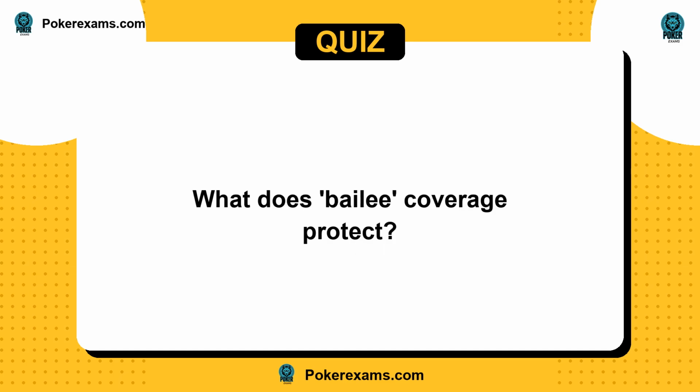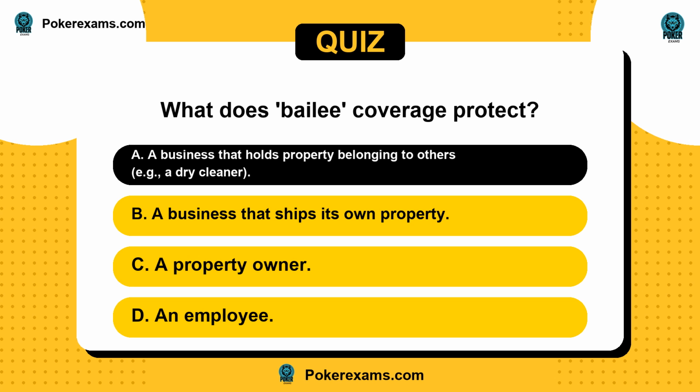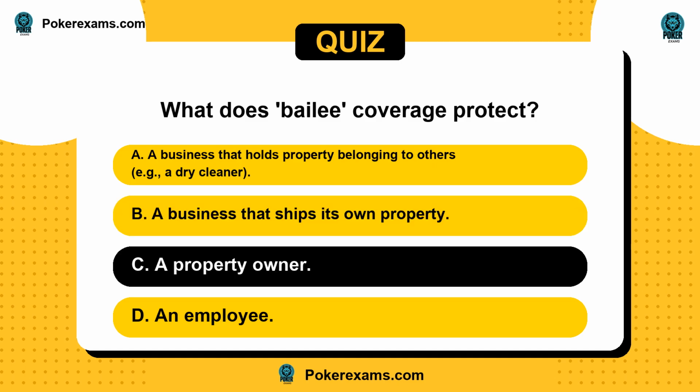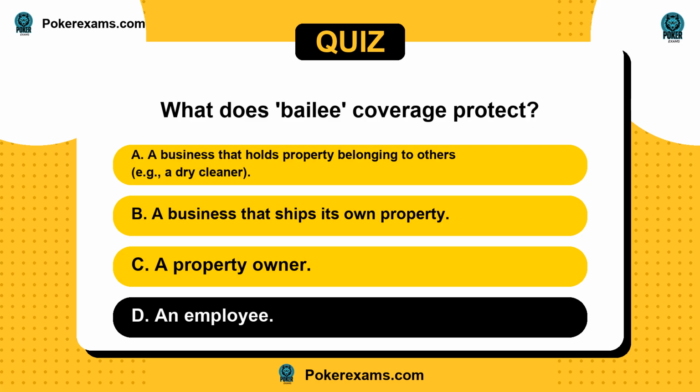Next question. What does Bailey coverage protect? Is it A, a business that holds property belonging to others, e.g., a dry cleaner, or B, a business that ships its own property? C, a property owner? Or D, an employee?